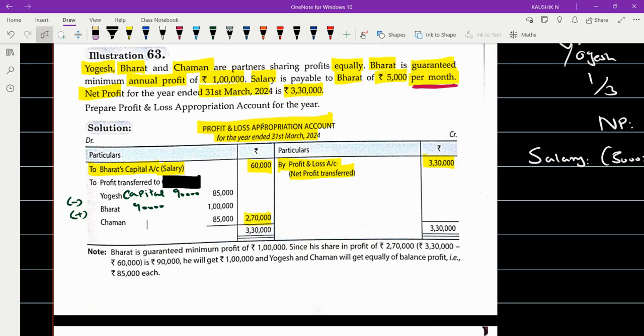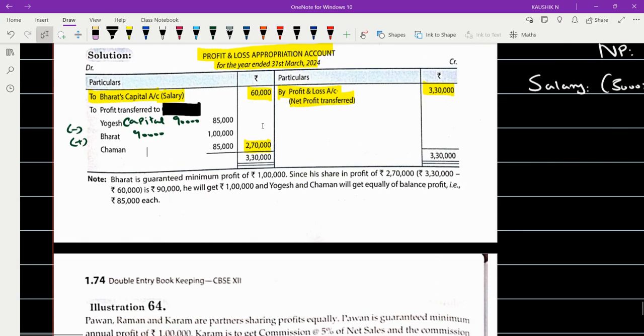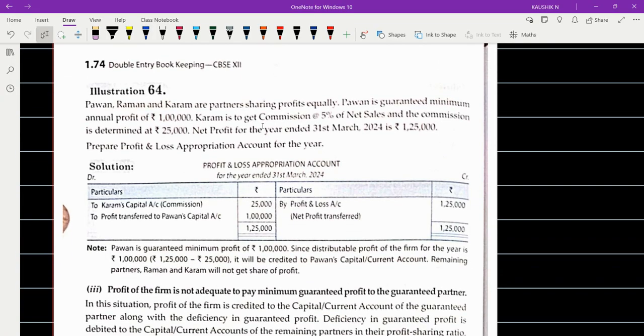Were you able to understand? Okay, fine. Shall we move on to the next problem? Yes. Sum number 64. It is given very clearly that there are three partners. Who are they? Pavan, Raman, and Karam.